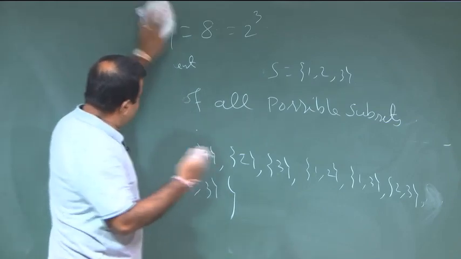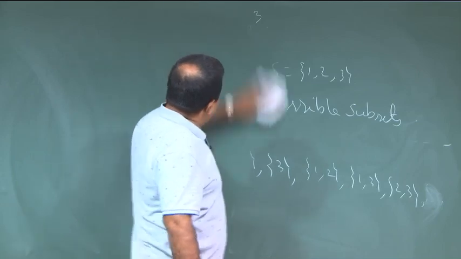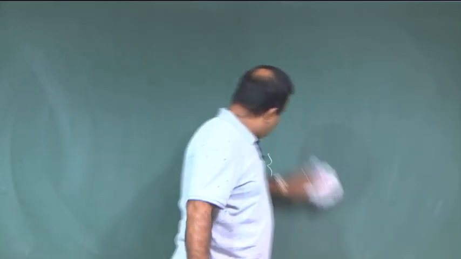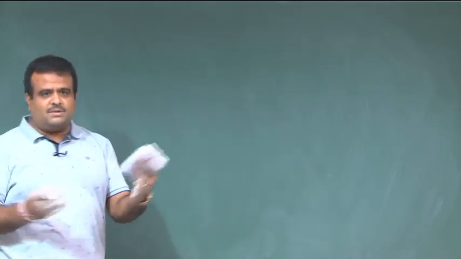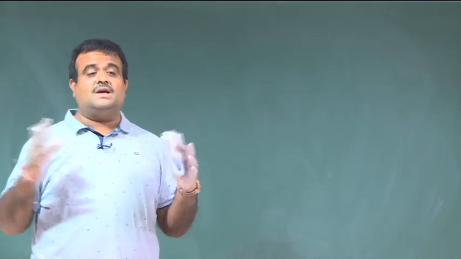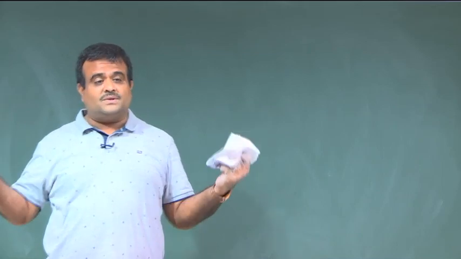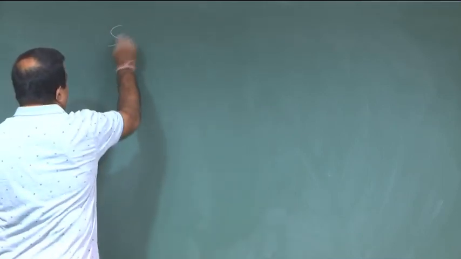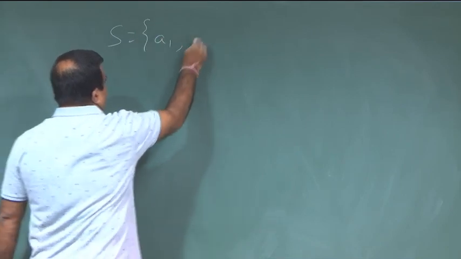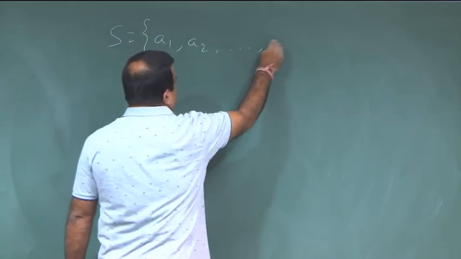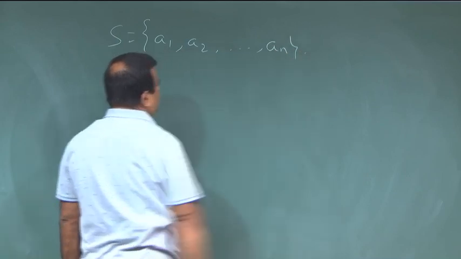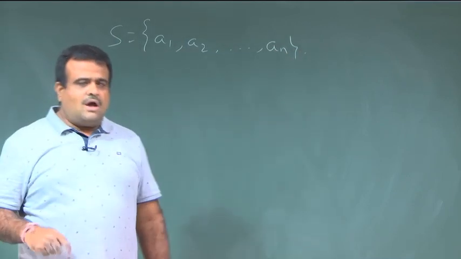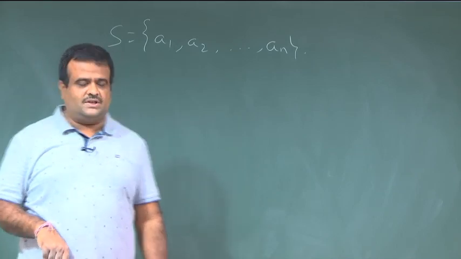So, this is the set of sets. Earlier it was a collection of numbers, real numbers, but now we are talking about a collection of subsets, a set of sets. Now, say we have a set of n elements a1, a2, ..., an. We would like to know the power set of this set.